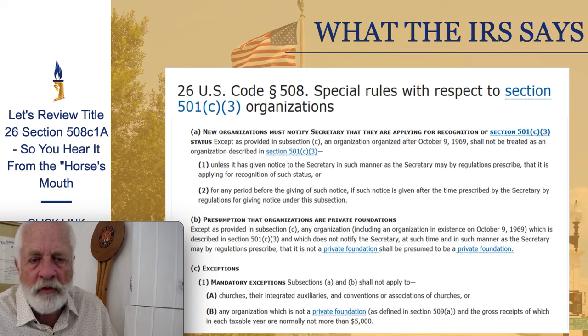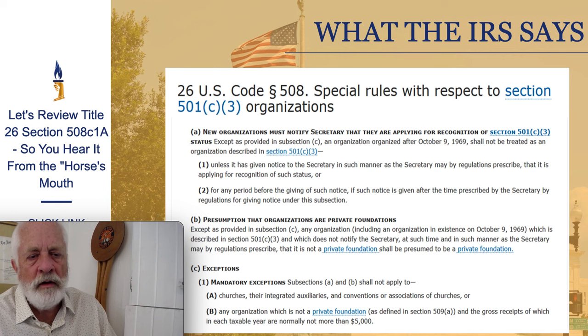So exceptions, and then there's mandatory exceptions, subsections A and B shall not apply to, right? In other words, every other organization that wants 501c3 status, that's what it says in the top, has to apply, okay? Applying for recognition with the Secretary, unless they're under an exception.